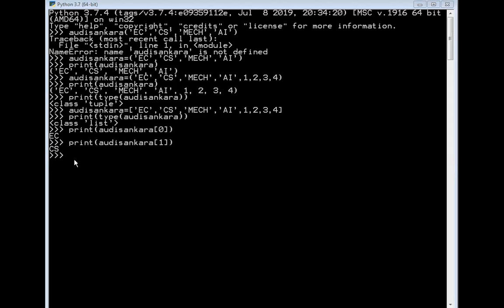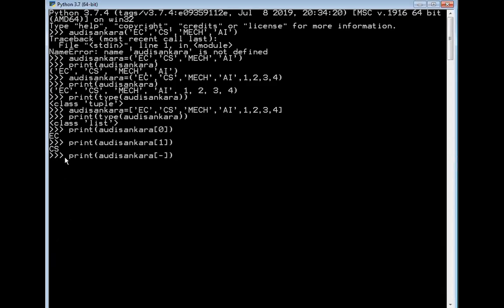What is the syntax? You specify the tuple name, and then in square brackets the negative index number.